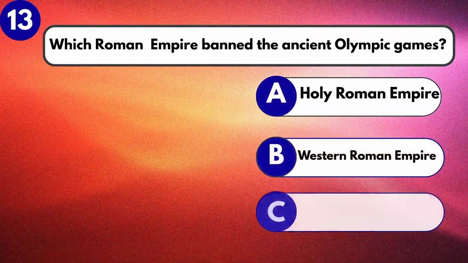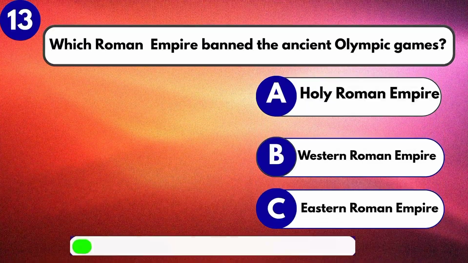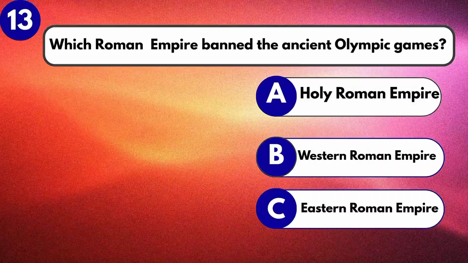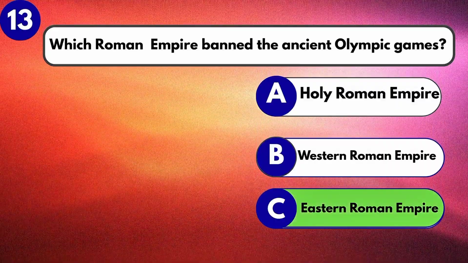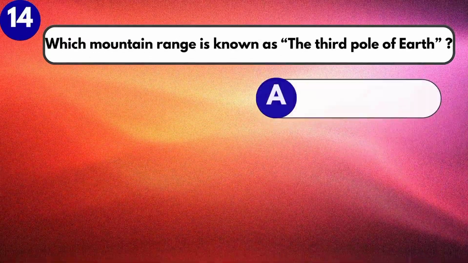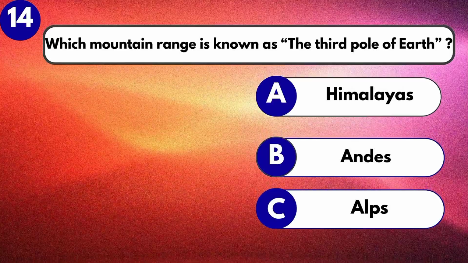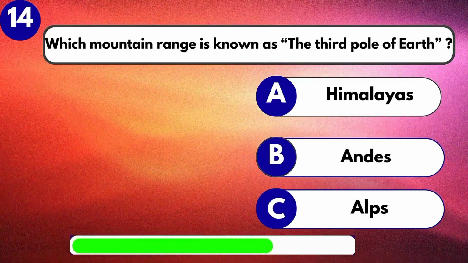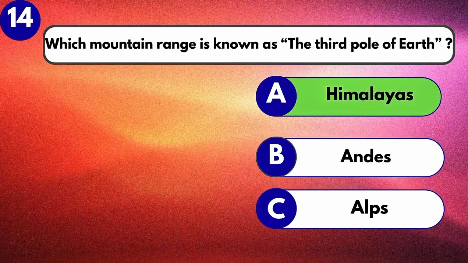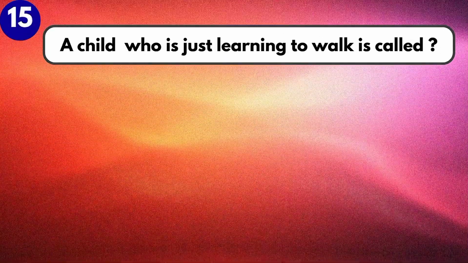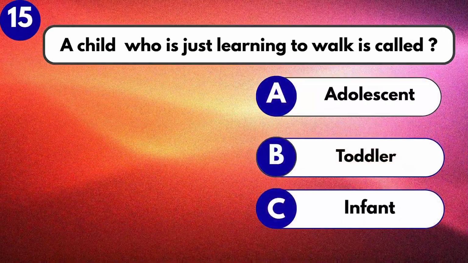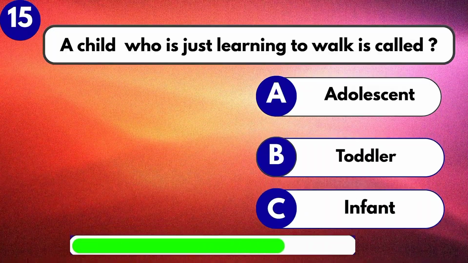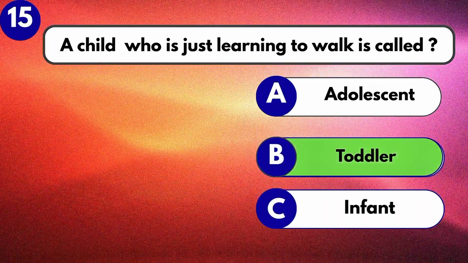Which Roman Empire banned the ancient Olympic Games? Eastern Roman Empire. Which mountain range is known as the third pole of Earth? Himalayas. A child who is just learning to walk is called toddler.